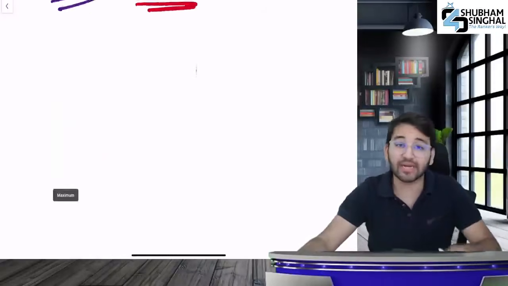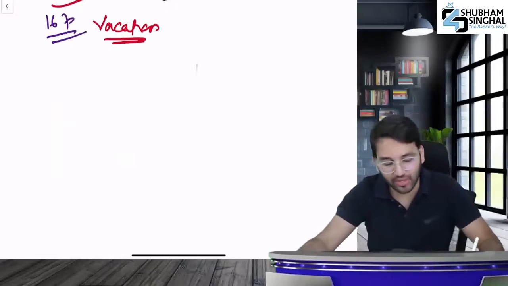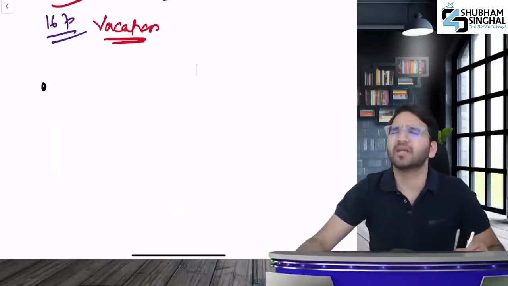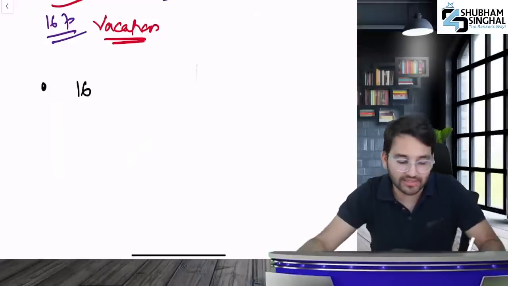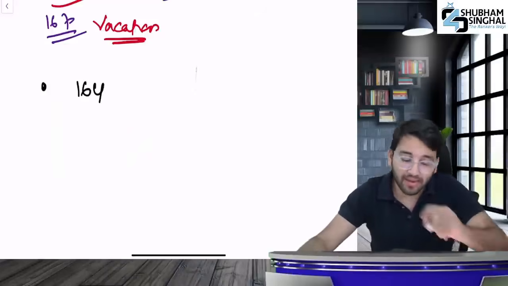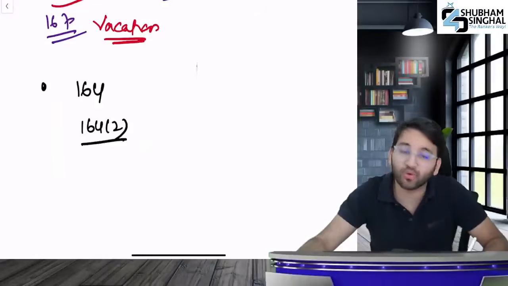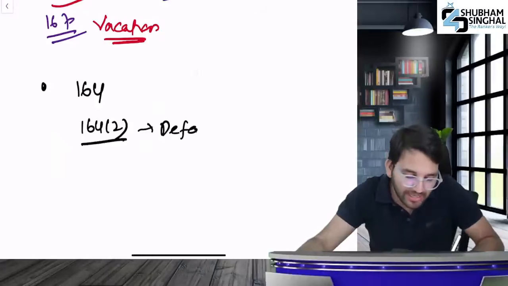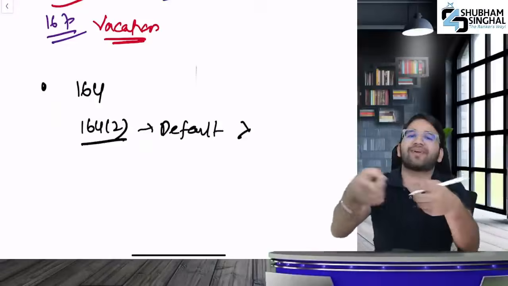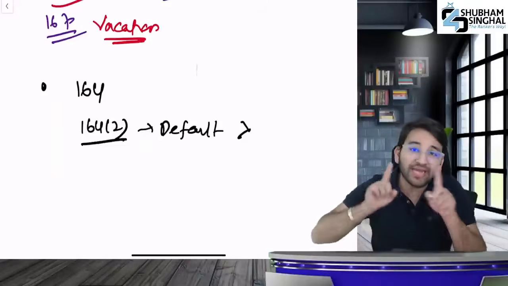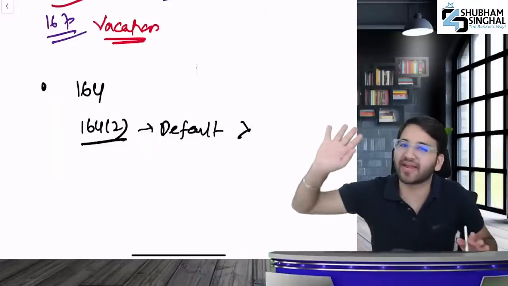When will your office be vacated? There are 8 grounds for vacation. Listen carefully. The first ground is that your office will be vacated if you're disqualified under section 164. But if you are disqualified under section 164 in a defaulting company, you won't vacate in that company, you'll vacate it everywhere else.